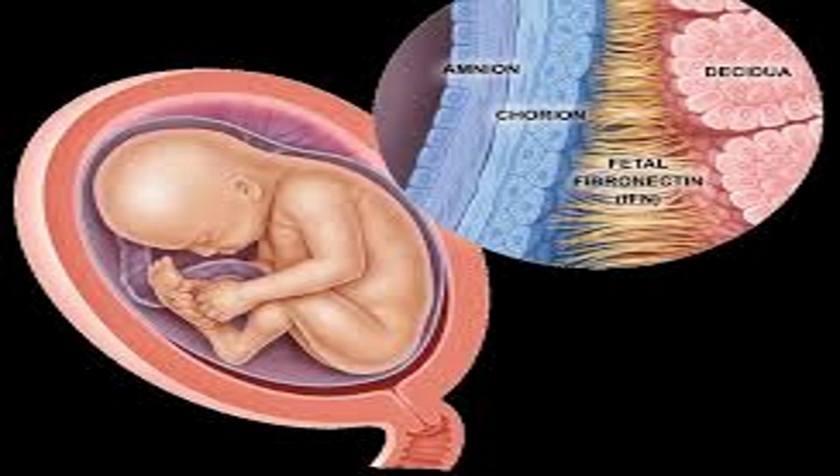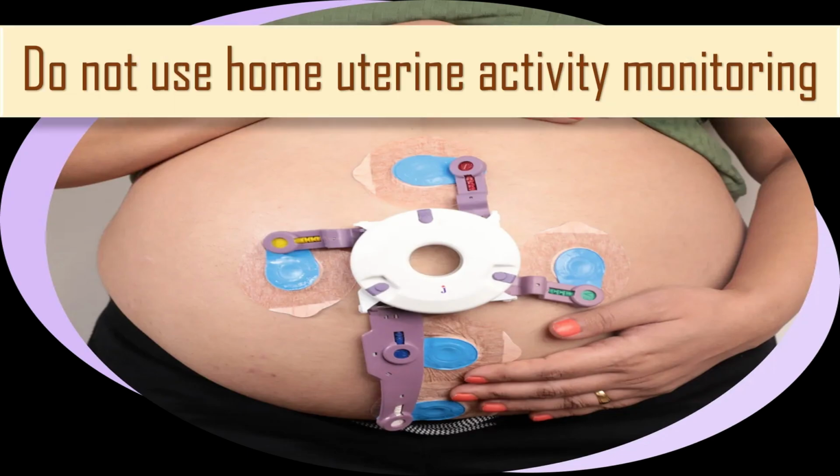Now, do not use fetal fibronectin testing alone to predict the risk of spontaneous preterm birth in twin and triplet pregnancies. And do not use home uterine activity monitoring to predict the risk of spontaneous preterm birth in twin and triplet pregnancies.